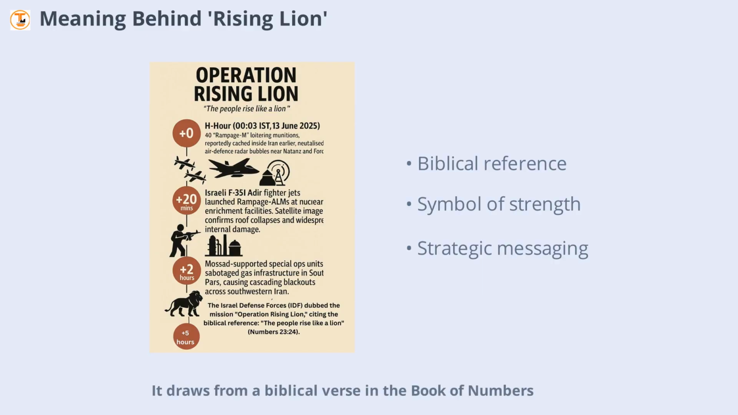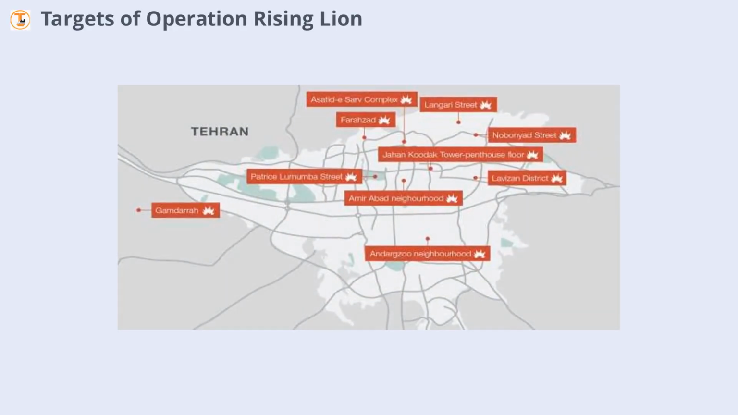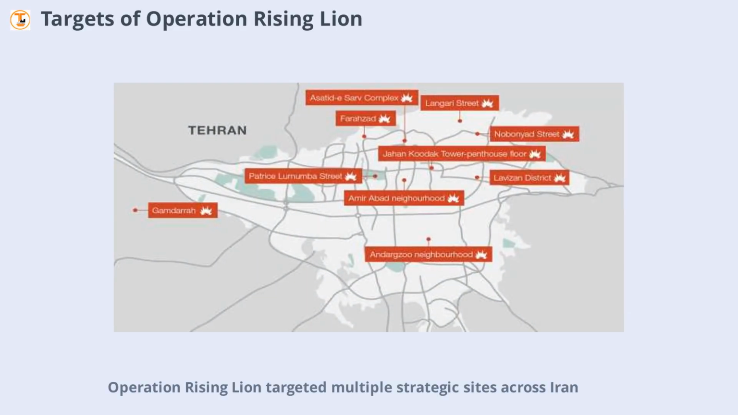The name Rising Lion is not just a code name. It draws from a biblical verse in the Book of Numbers, symbolizing strength and victory. Israeli Prime Minister Netanyahu's actions and references to this verse signaled the intent behind the operation. The phrase evokes the image of Israel rising as a powerful force, determined to secure its future against perceived threats from Iran.